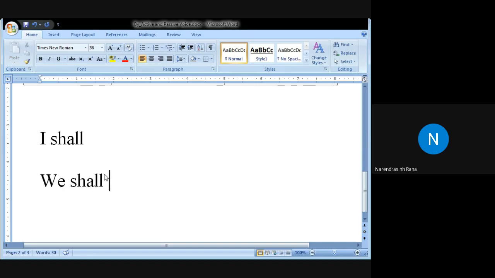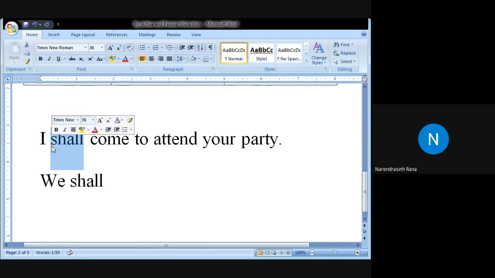Okay, so what it means, I shall shows the certainty, surety. For example, when you say that I shall come to attend your party, that means that you are 100% sure. Definitely, you are going to attend the party. In that case, shall is used.